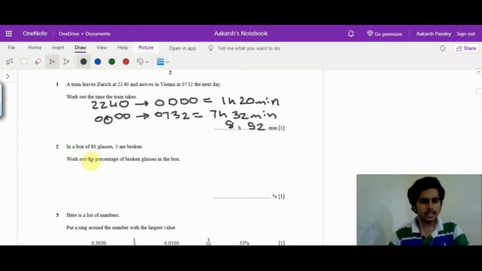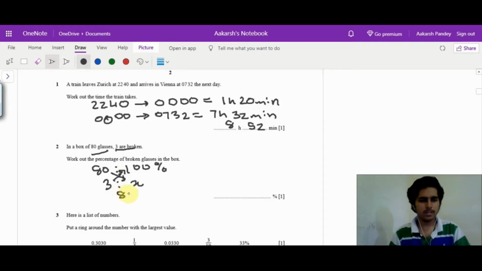Next they're asking us to work out the percentage of broken glasses in the box. In all there are 80 glasses, out of which 3 are broken. So what we need to understand over here, we'll use the unitary method: 80 glasses correspond to 100%. So how much will 3 glasses correspond to? Let that be x. All we need to do is cross multiply. This goes over here, this over here.